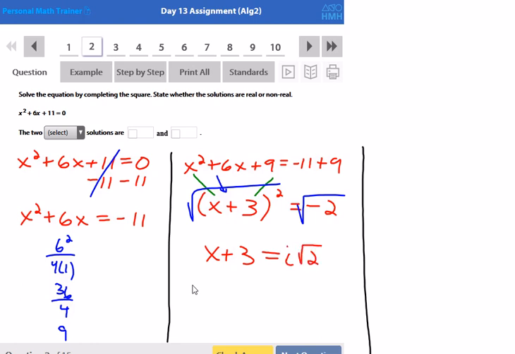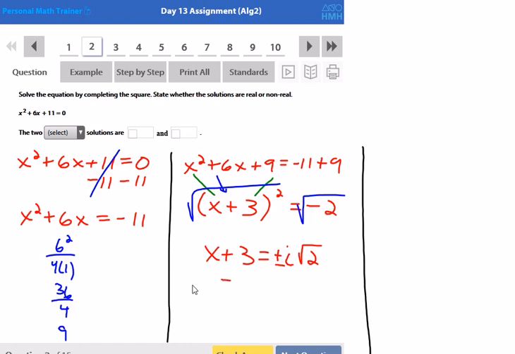The 2 is prime, so that stays on the inside. And of course, I can't forget the cardinal rule. I need the plus or minus. Now one last step, because x is not isolated yet. Now really with a plus or minus, I'm supposed to break this up into 2 equations and say x plus 3 is equal to i square root of 2, and then on a separate equation say x plus 3 is equal to negative i square root of 2, and then continue to solve.